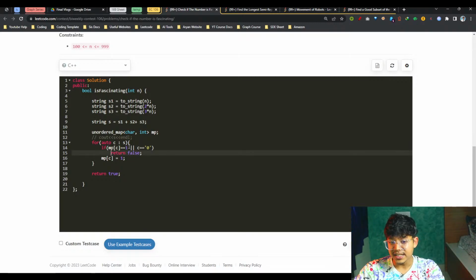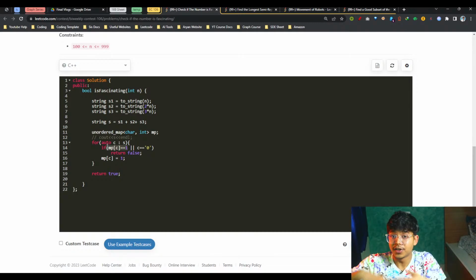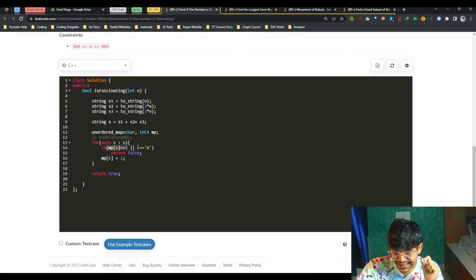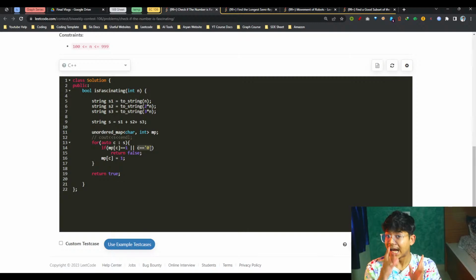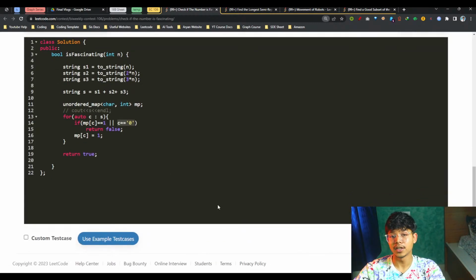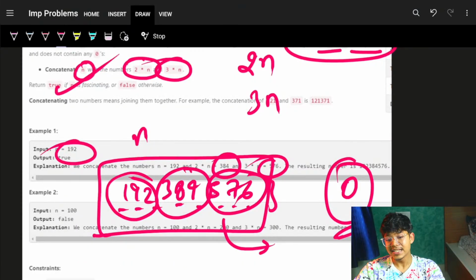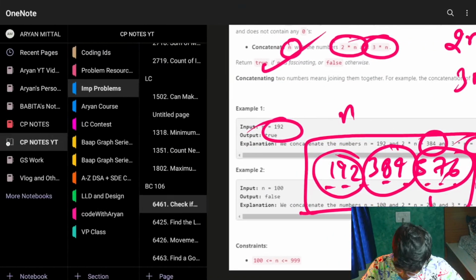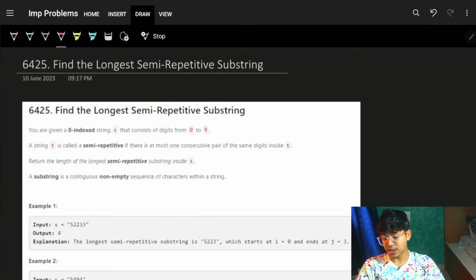If it is not, then return a false. If it has already occurred, return a false. Or if that character is a 0, because I know that 0 can't be there, so for sure if that character is a 0, simply return a false. And that's how we can simply solve the first question. Cool. Let's quickly jump on to question number 2.